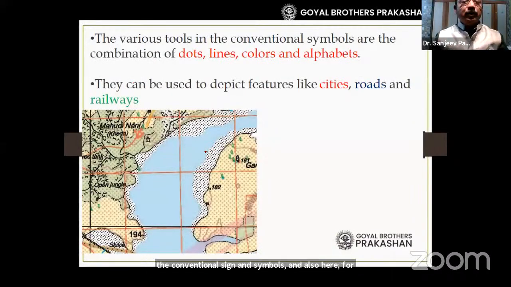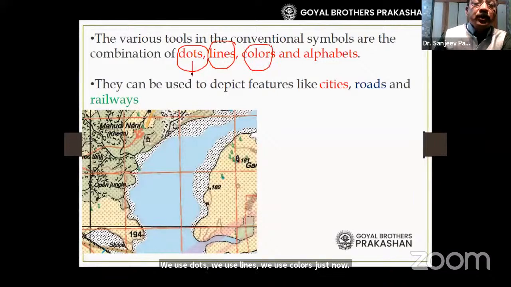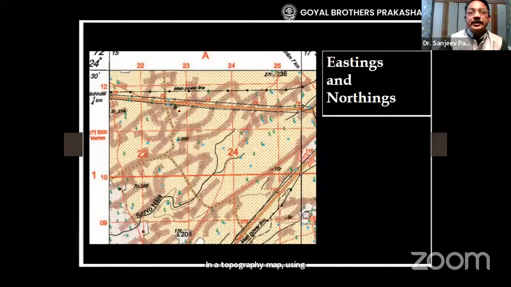Now, dear students, in topography maps, we use dots, we use lines, we use colors. Just now I showed you some colors and some dots. Then we also use alphabets. We use lines in order to draw. For example, here is a vertical line. Here is one horizontal line. Here is one black color line. So we are using a variety of dots, lines, colors, alphabets, etc. in a topography map using conventional signs and symbols.